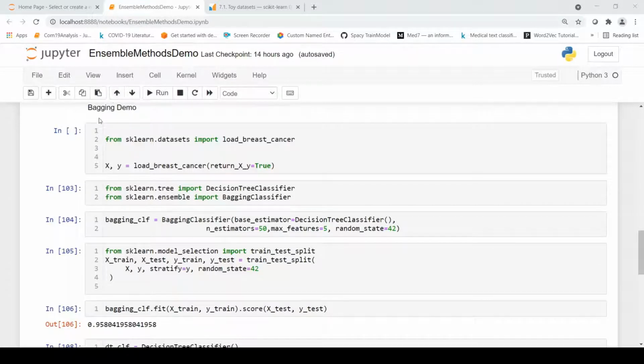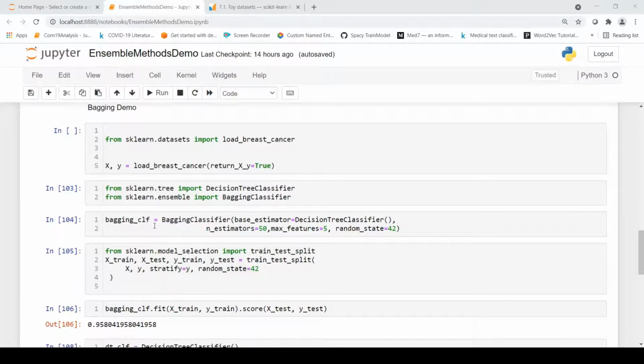Now let us look at how we can implement bagging using the scikit-learn or sklearn package in Python. For this, first I import the breast cancer dataset, which I have explained before. I do from sklearn.datasets import the breast cancer data, and I load it using the load_breast_cancer method. We will do bagging here using the decision tree classifier. So basically we will build an ensemble of different decision trees. For that I import the DecisionTreeClassifier, and from sklearn.ensemble I import the BaggingClassifier.